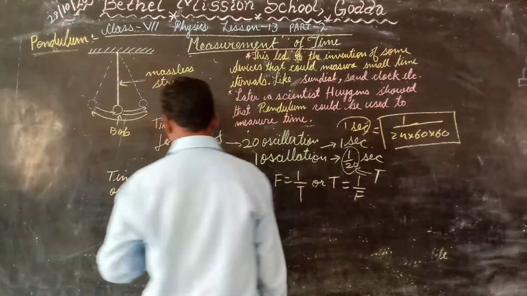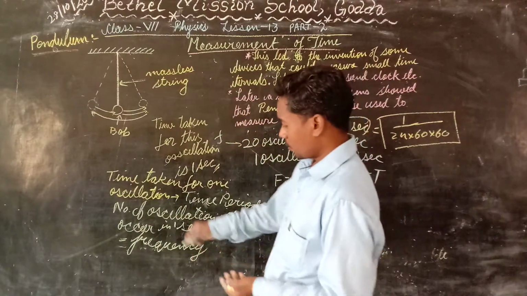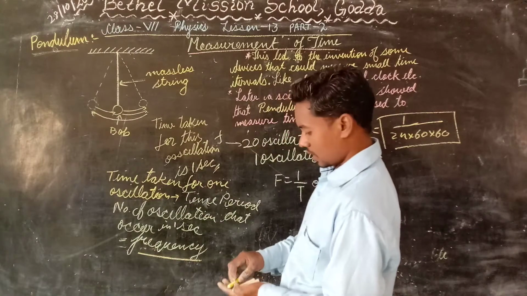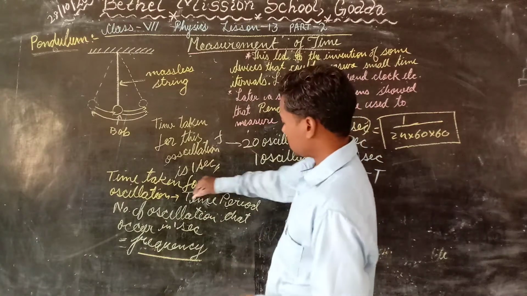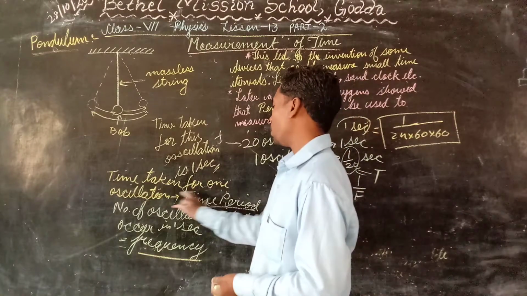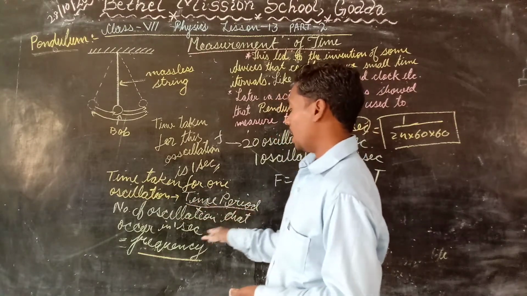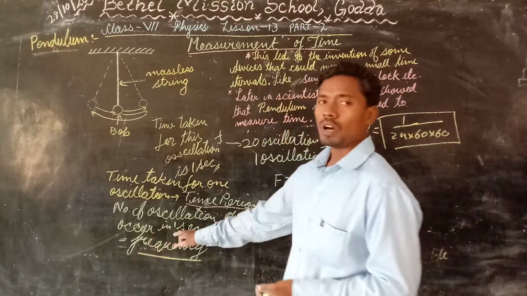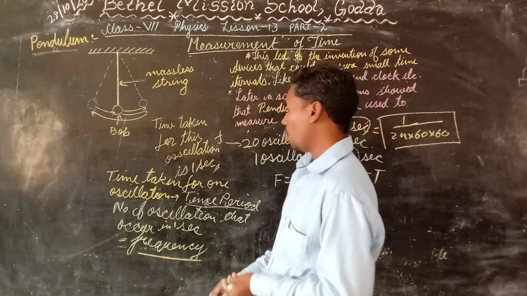So these are two of the terms. One is frequency, and another is time period. Time period is the time taken for one oscillation, and frequency is the number of oscillations that occur in 1 second.